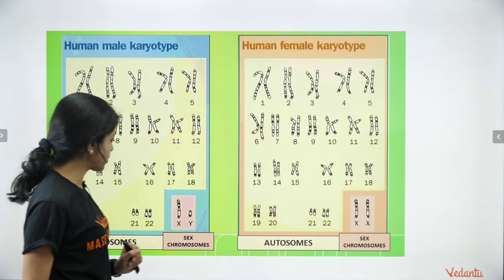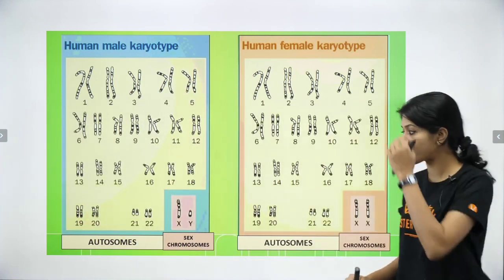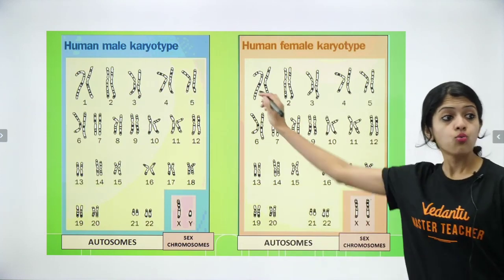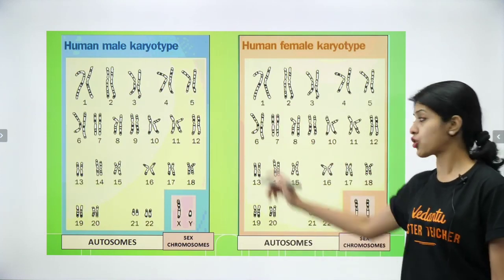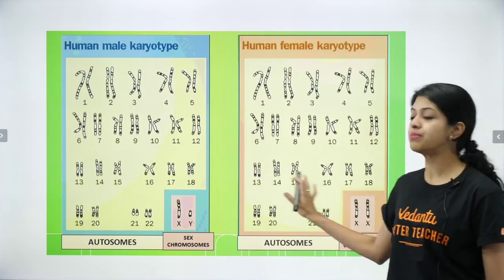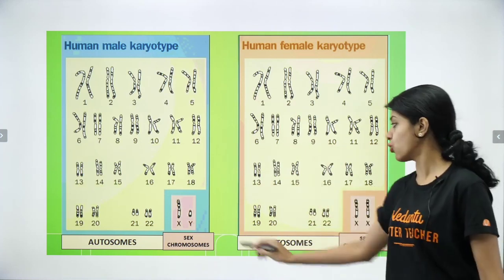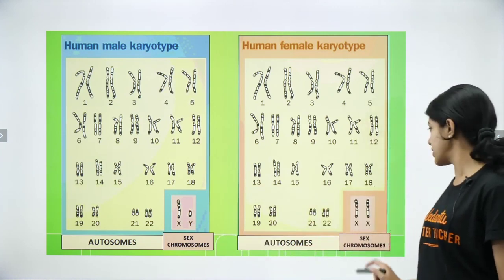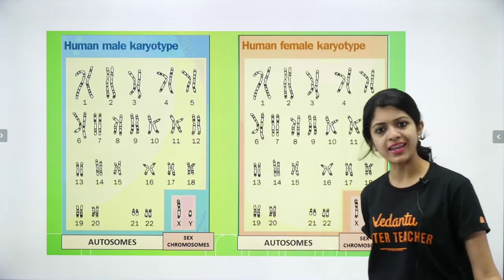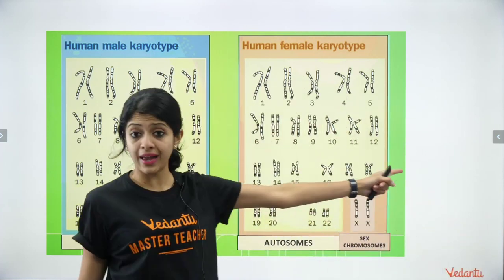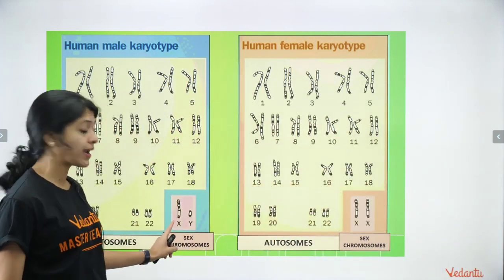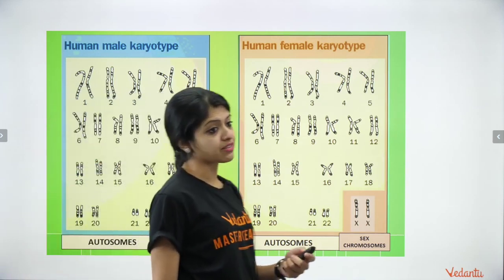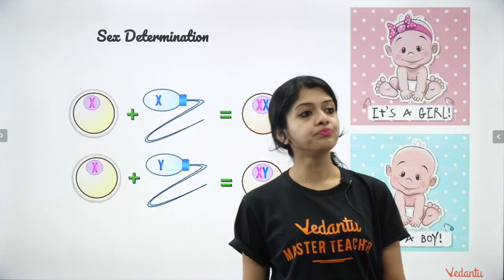The first 22 pairs, 1 to 22, are similar in both. The difference comes only in the sex chromosomes, the 23rd pair. In a human female it would be 2 X chromosomes, whereas in a human male cell it would be 1 X and 1 Y chromosome. This difference is very, very important to know.